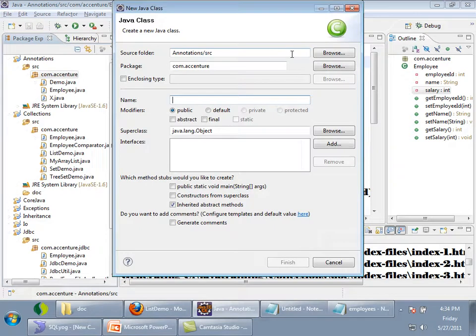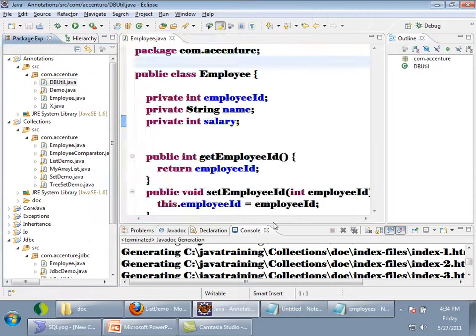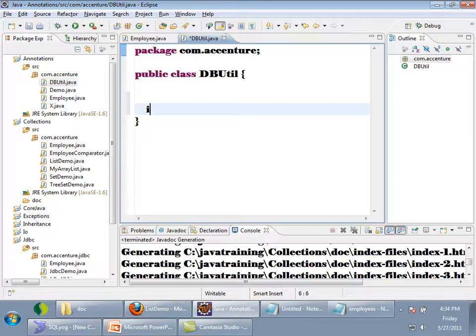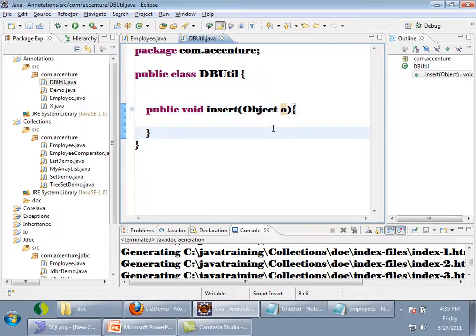I will write DBUtil, a db utility class. I want to write a method like this: public void insert, which takes an Object as a parameter. Okay, see here, the insert method is taking an object as parameter. So what all objects can I pass? I can pass any object. I can pass employee, student, whatever, right?